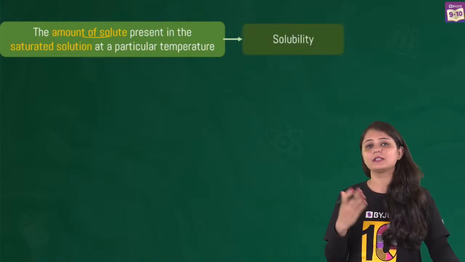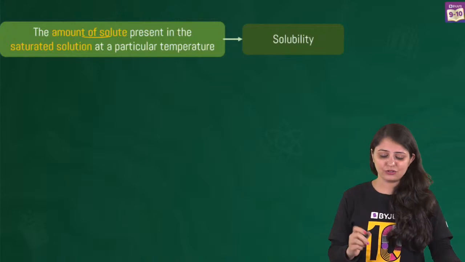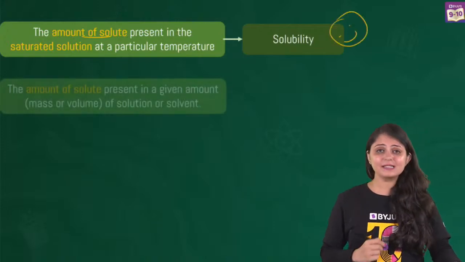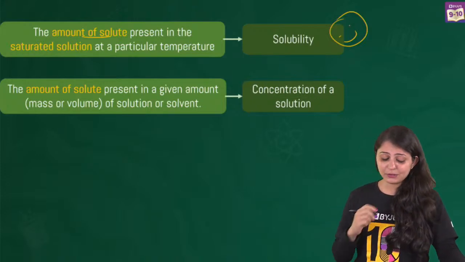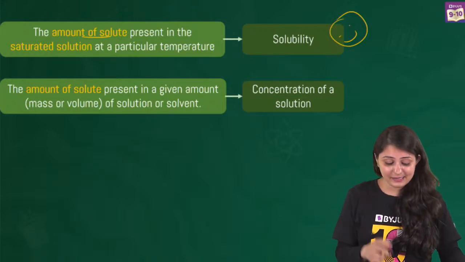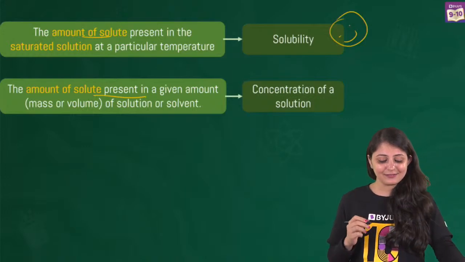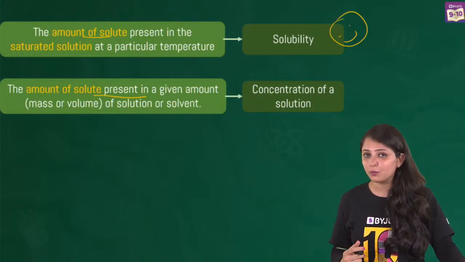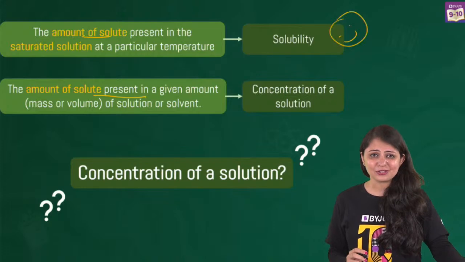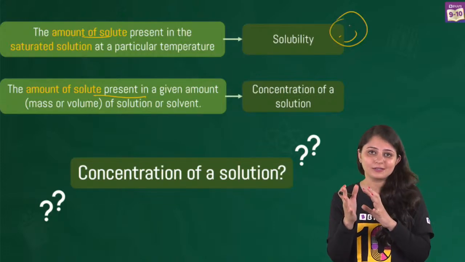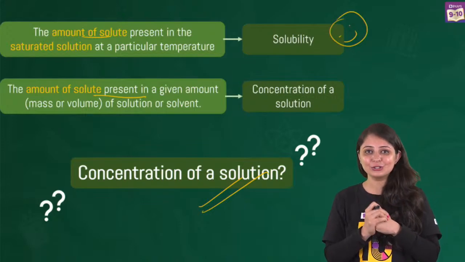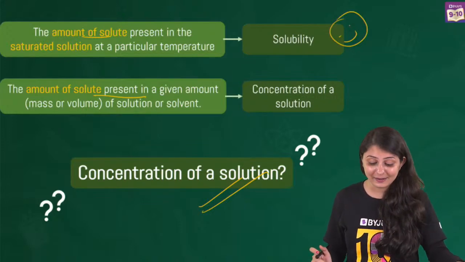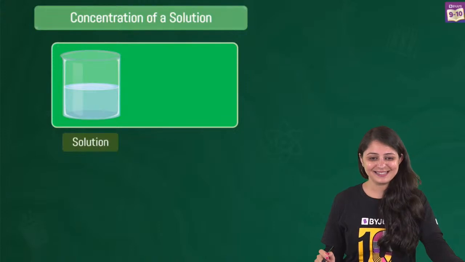Now we know what solubility is: the amount of solute in a saturated solution at a given temperature. So we are sorted till here. But there's another thing that we said we'll be discussing, that is concentration. Concentration is the amount of solute present in a given amount of solution or solvent. What exactly is concentration? Do you know about dilute? You know about concentrated solutions. But what is concentration of a solution, and how do we calculate that? Well, let's see this now.